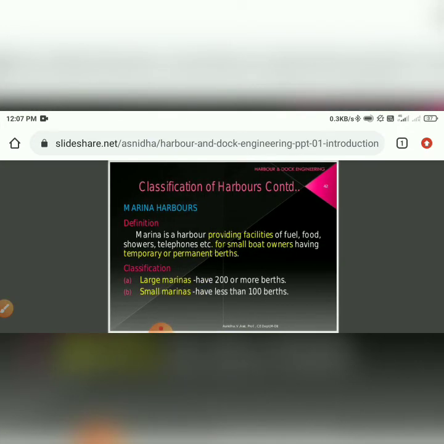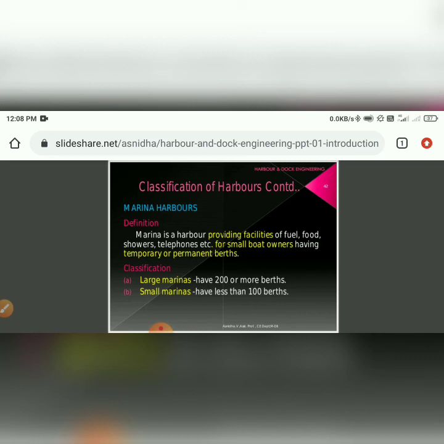Continuing the classification of harbor, last but not least, the marina harbor. The definition is that the marina harbor provides facilities for fuel, food, showers and telephones for small boat owners having temporary or permanent berths. Berths means just for staying, just for parking purposes, for repairs, for fuel filling up, for eating, or for some communication service purposes.